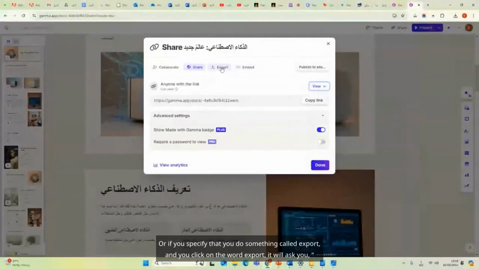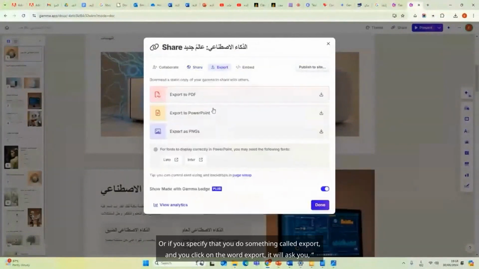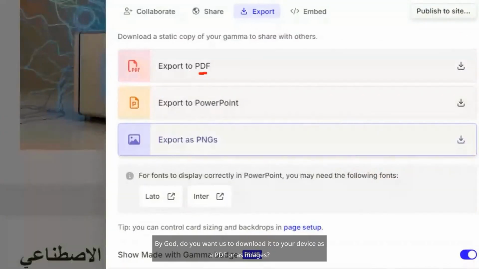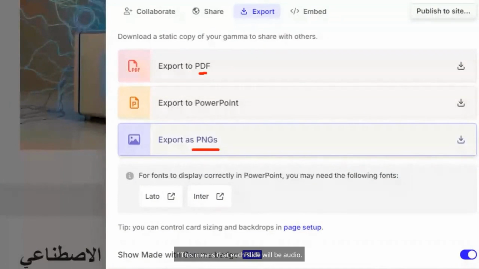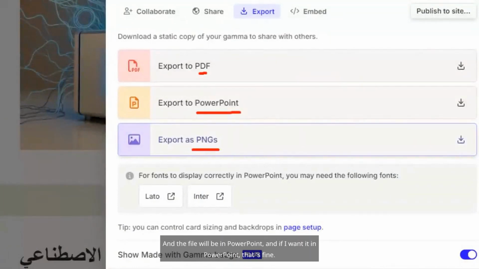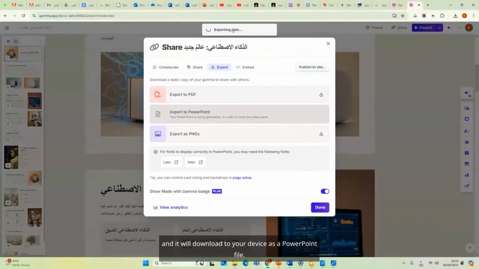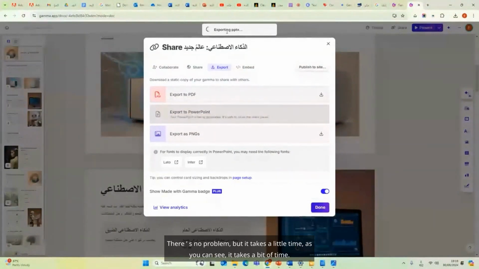Or you can use something called export. You click on the word export, and it will ask you whether you want to download it to your device as a PDF or as images, or as a PowerPoint file. And if I want it in PowerPoint, that's fine. Just click here, and it will start exporting it as PowerPoint and download it to your device. There's no problem, but it takes a little time. As you can see, it takes a bit of time.